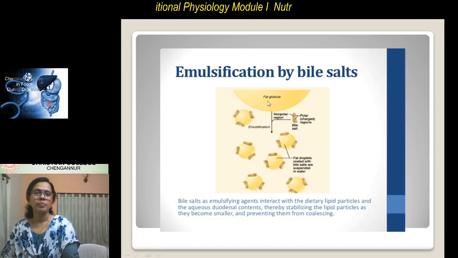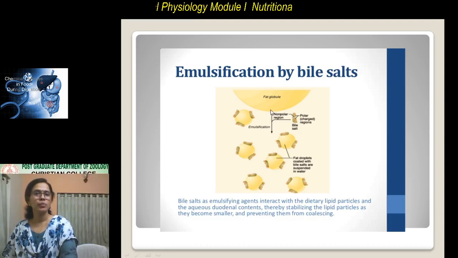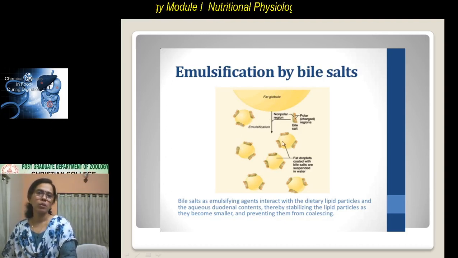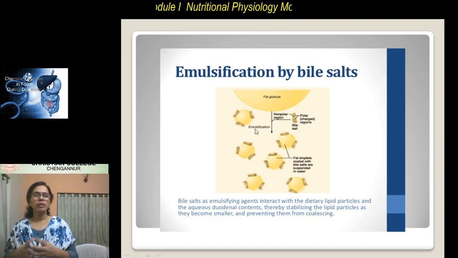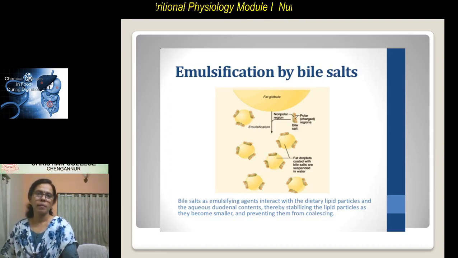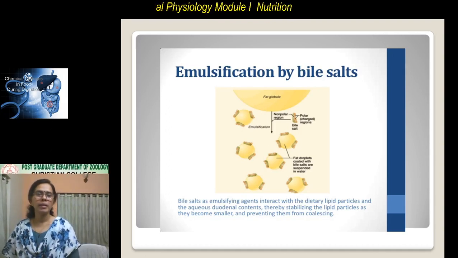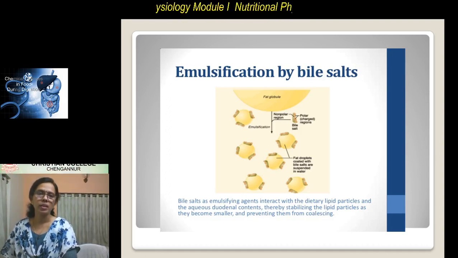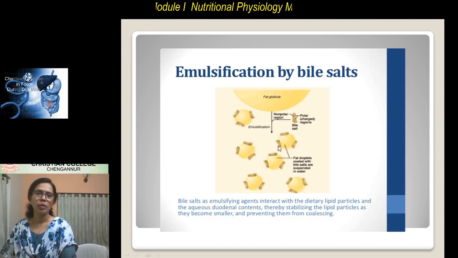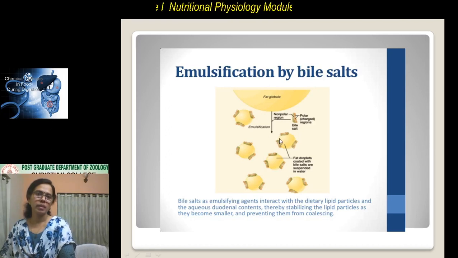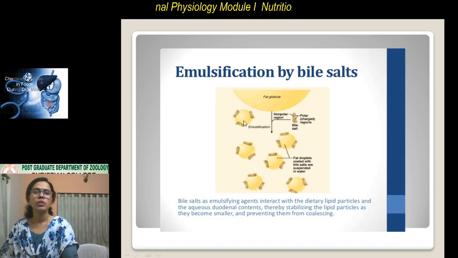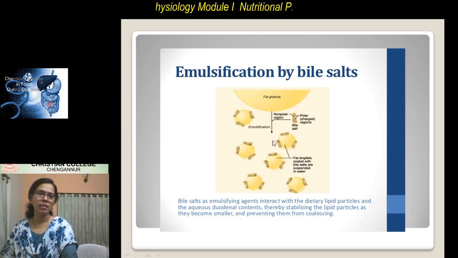So during this mechanical agitation of the food, the large fat globules are broken down into small globules, but they can even rejoin again to form large aggregates. And the lipase can act only on the surface. So when these fat globules break down into small ones, the surface area is increased, so the lipase can act on all these areas. And here is where the bile plays the role.